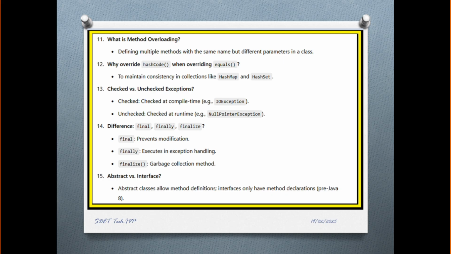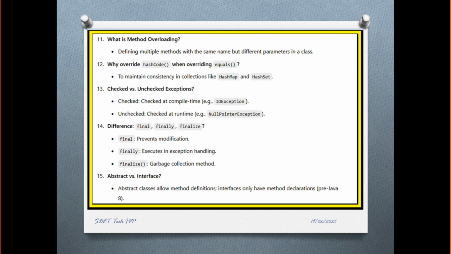What are checked and unchecked exceptions? Checked exceptions occur at compile time and unchecked exceptions occur at runtime. Checked exceptions are like IOException and unchecked exceptions are like NullPointerException. What is the difference between final, finally and finalize? This is really one of the most important questions. Final means prevent modification, finally executes in exception handling, finalize is for the garbage collector.